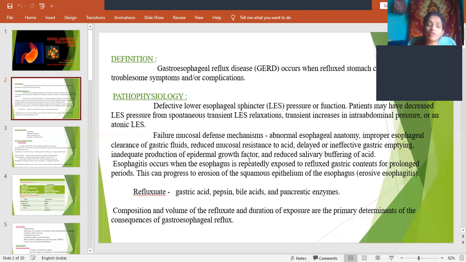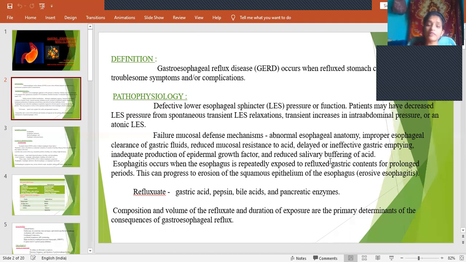Why is this epidermal growth factor required? Epidermal growth factor is required to heal the damaged epithelial layer. So when there is no production of epidermal growth factor, whatever is damaged cannot be healed. Thereby it further worsens the GERD.